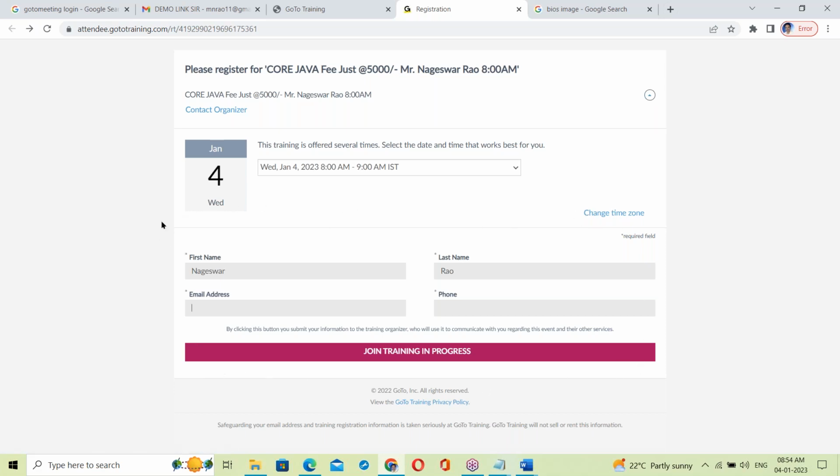The HTML gives this kind of layout to the form. To read this data, behind the form there is a Java program. The Java program takes this data and stores it in the database.